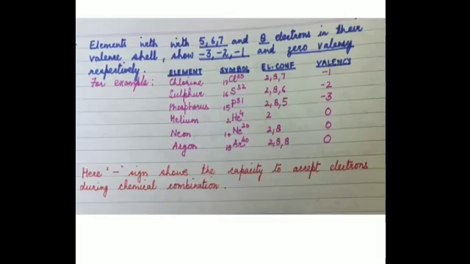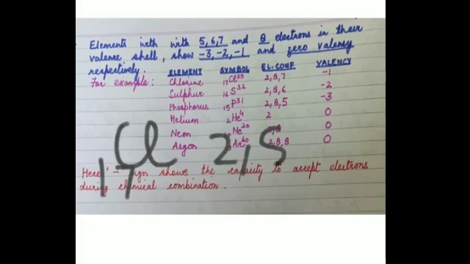Now next is elements with 5, 6, 7 and 8 electrons in their valence shell show -3, -2, -1 and 0 valency respectively. Now you can see over here there are elements like 2, 8, 7 for chlorine. I have already told you also that chlorine has atomic number 17. Is it clear? You can see the electronic configuration is 2, 8 and 7.